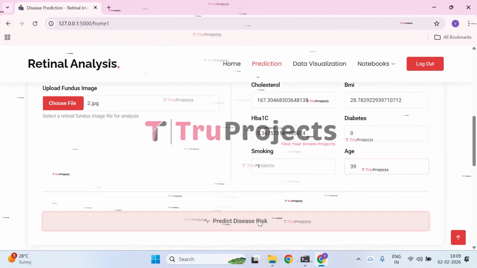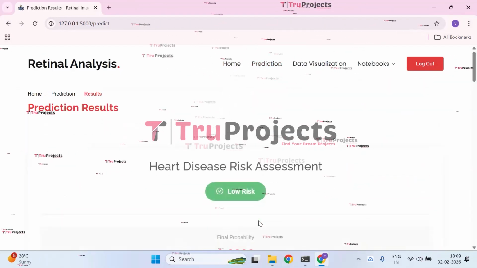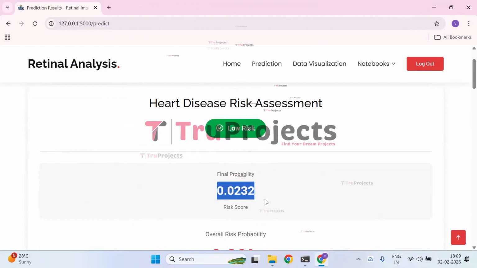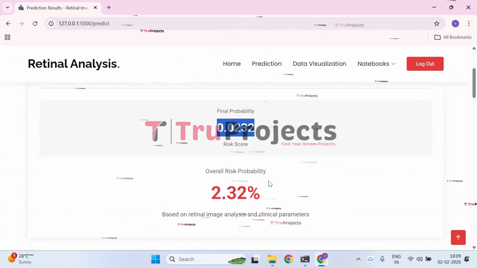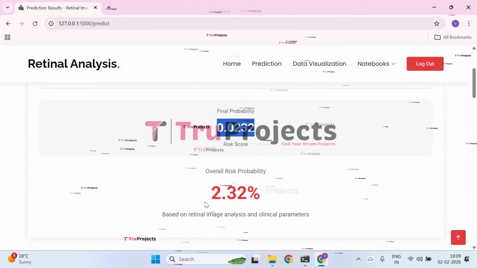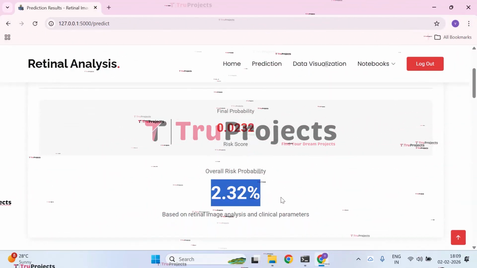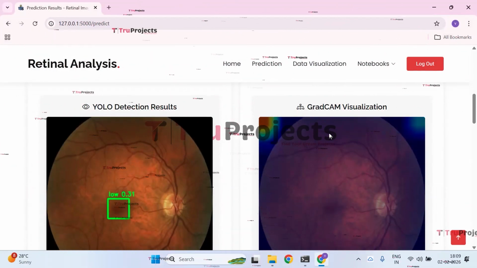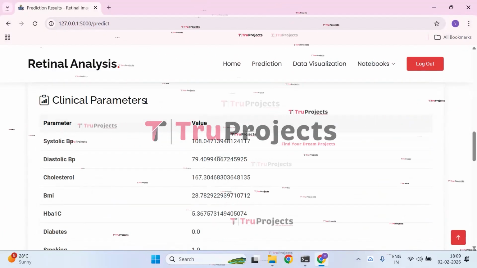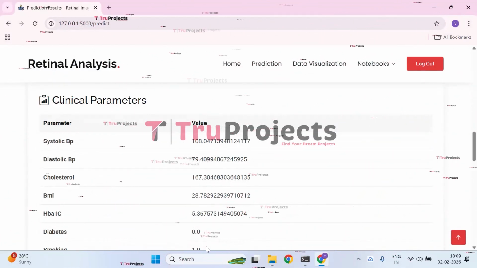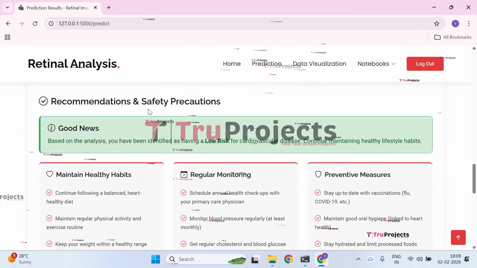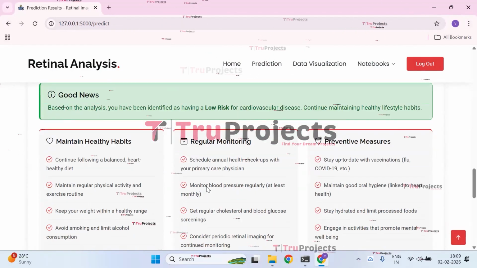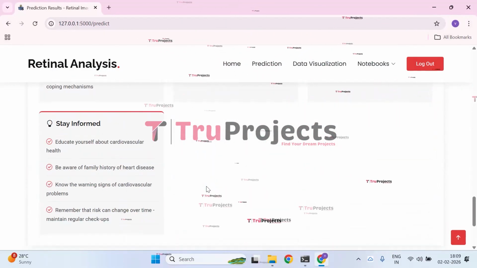Now click on predict disease risk so that the given input and the parameters are pre-processed and the output is displayed as low risk. The final probability is 0.0232 and the overall risk probability for the given retinal image analysis and clinical parameters is 2.32%. And we also have the neuro detection result where it is very low and the GradCAM visualization, and we have the clinical parameters which we have entered clearly, and then recommendations and safety precautions are given like good news, maintain healthy habits, regular monitoring, prevent measures, and also stay informed.